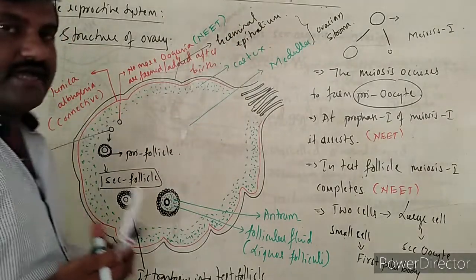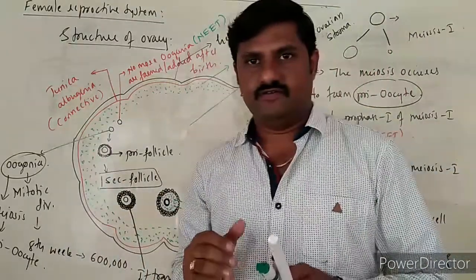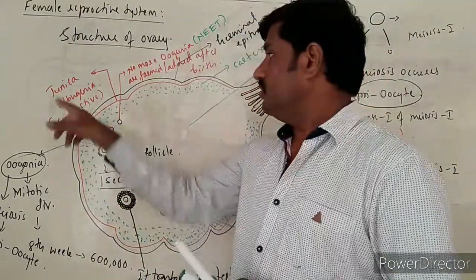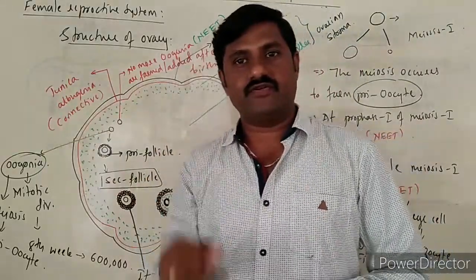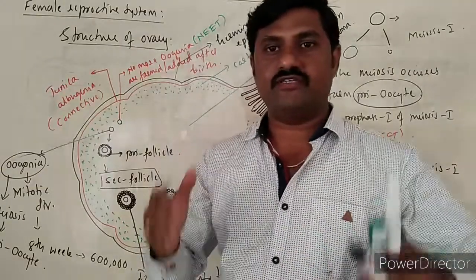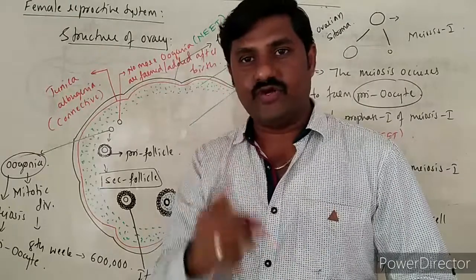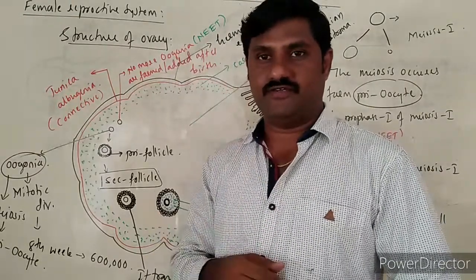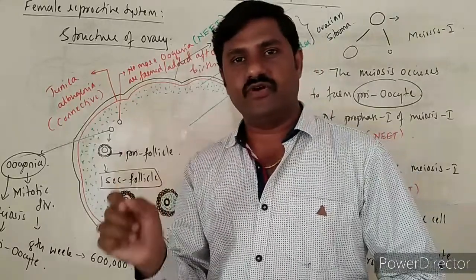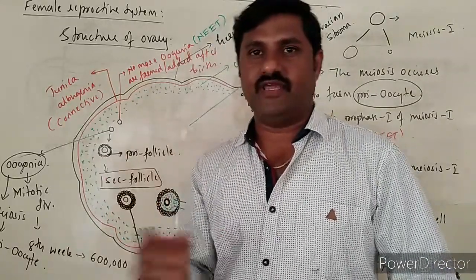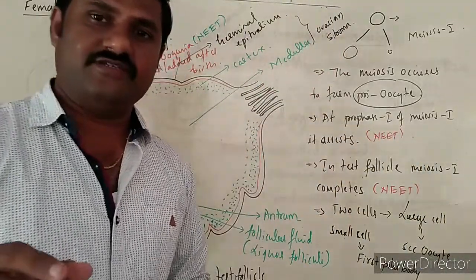So at birth, no more oogonia are formed. It means only in fetal condition the formation and degeneration of oogonia take place. And one more point, after birth the degeneration of many follicles takes place.